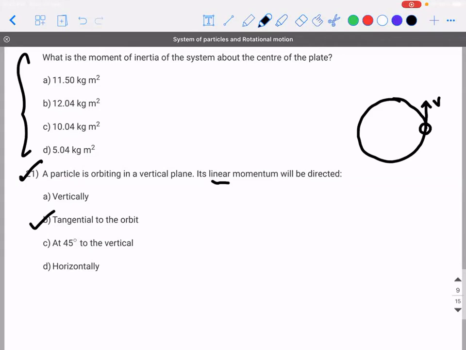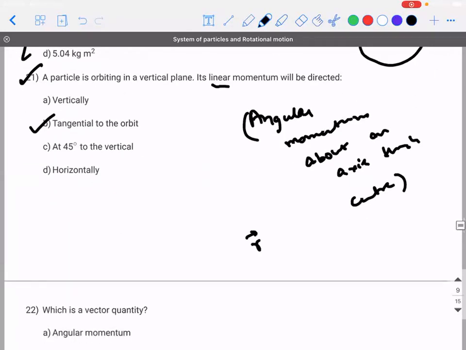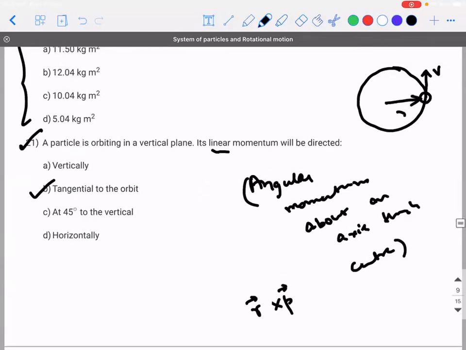Suppose I want to change the question. I want to find out what is the direction of angular momentum. What will you say? Towards the center? No. If I ask you what is the angular momentum about an axis through the center, what is the formula for angular momentum? R vector cross P vector. So r vector is in this direction, p vector is in this direction. When you do the cross product between this vector and this vector, what will be the direction of the resultant?